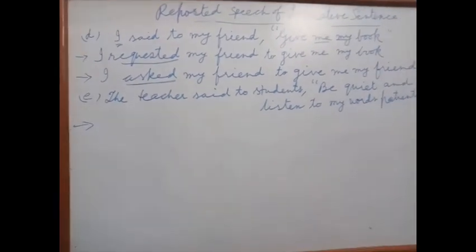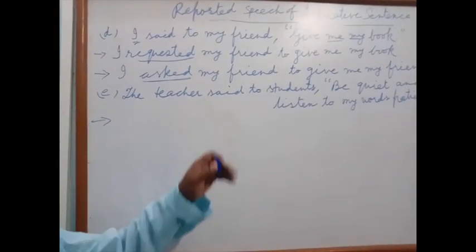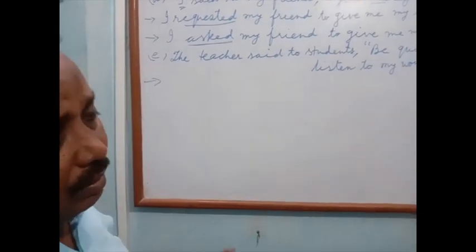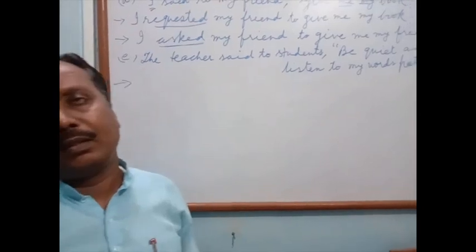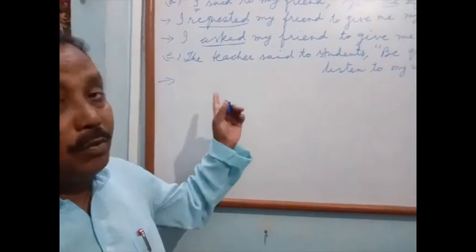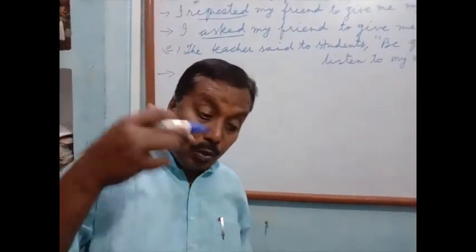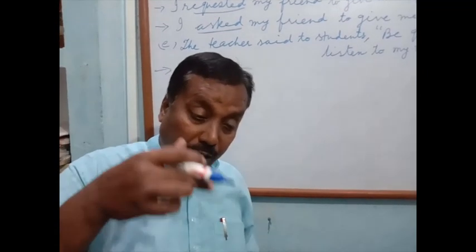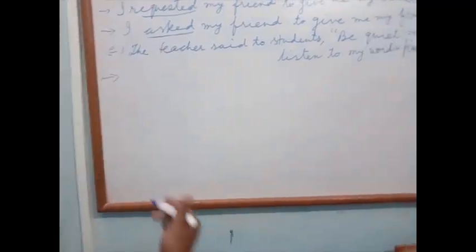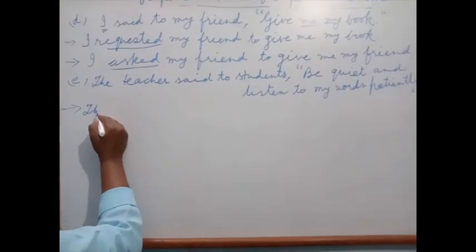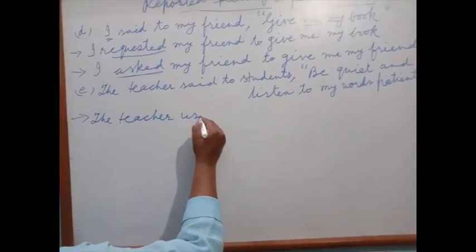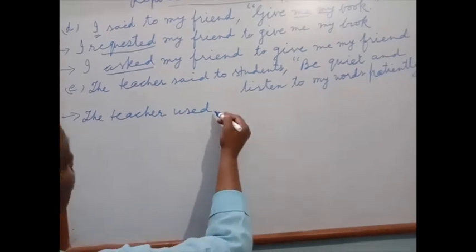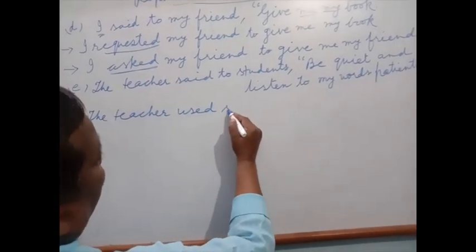Here, which type of sense you identify? What? Order. The teacher doesn't always give order. Here you can use a reporting verb urge. Urge means jor dalna, kisi baat par vishesh jor dalna. The teacher urged, not followed by to, urged students.